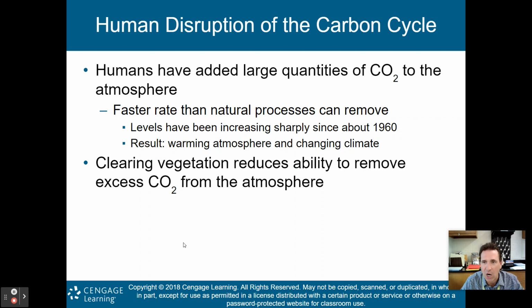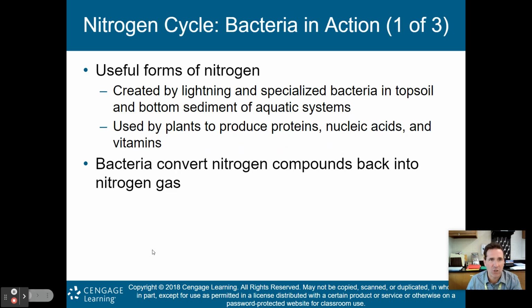Levels have been increasing sharply since about 1960. Result: warming atmosphere and changing climate. And we will devote the last chapter in the class to global warming. Again, clearing vegetation reduces the ability to remove excess carbon dioxide from the atmosphere. So again, it just keeps more and more of this carbon in the atmosphere, which again warms up the planet. Next cycle we'll talk about is the nitrogen cycle.